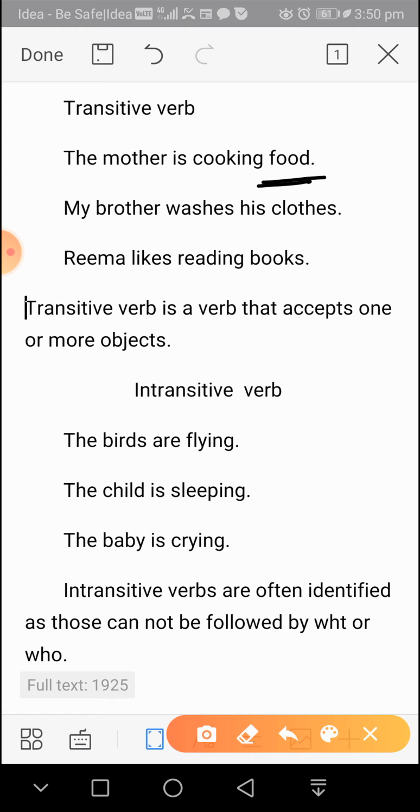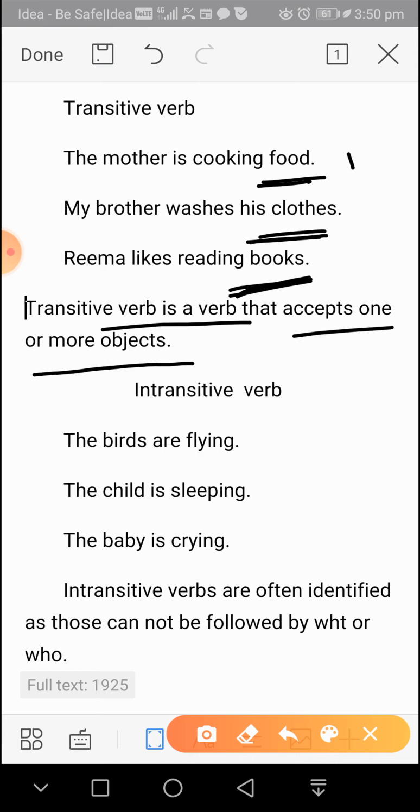My brother washes his clothes. What does my brother wash? My brother washes his clothes. Rima likes reading books. What does she like? Rima likes reading books. So a transitive verb is a verb that accepts one or more objects.